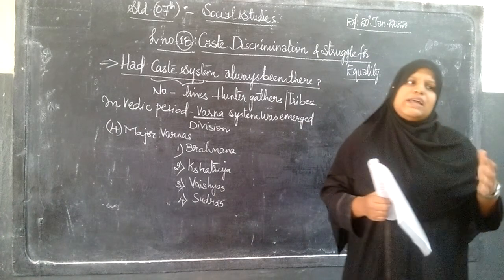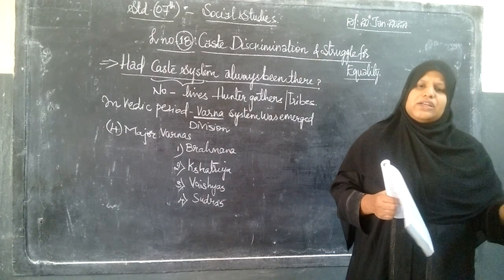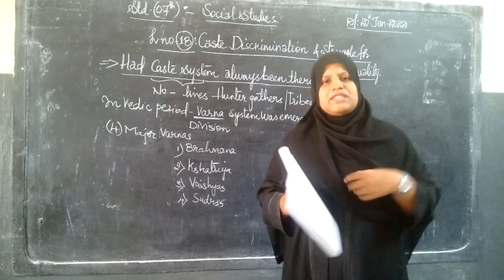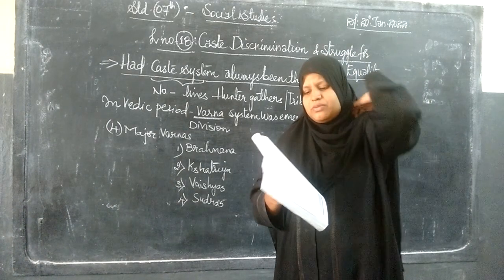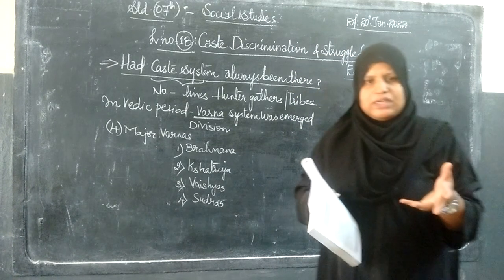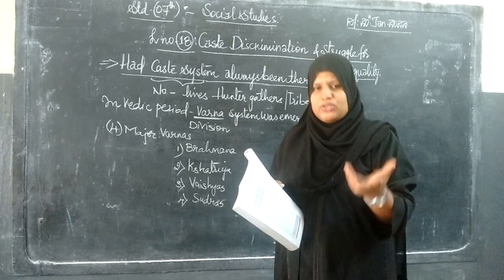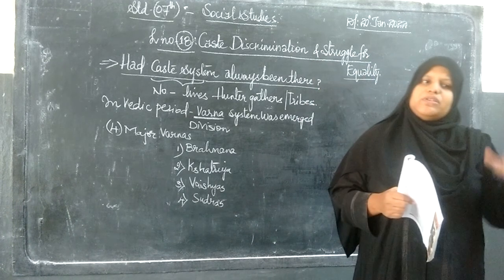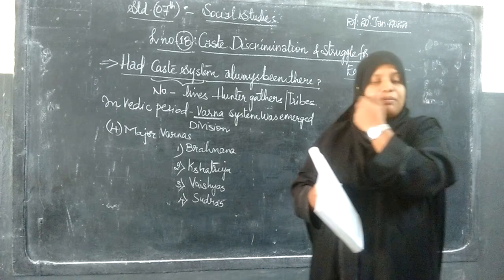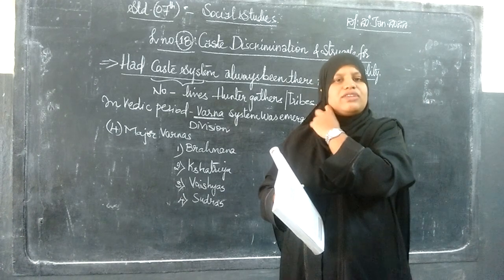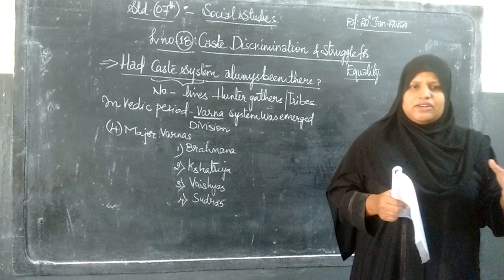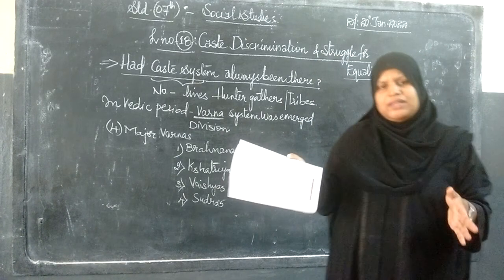Slowly this spread from one state to the other state, and these restrictions started being followed. Later on, many social reformers wanted to make a change in the lives of the people. What was happening wrong they wanted to make correct, and they wanted equality between different kinds of people irrespective of any differences.